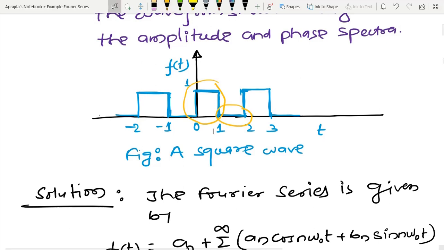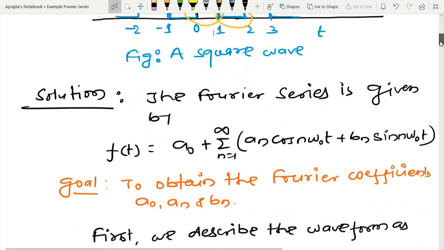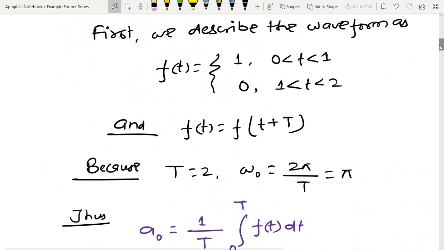Due to that reason I have defined f(t) like this: equal to 1 for t from 0 to 1, and equal to 0 when t lies between 1 to 2.